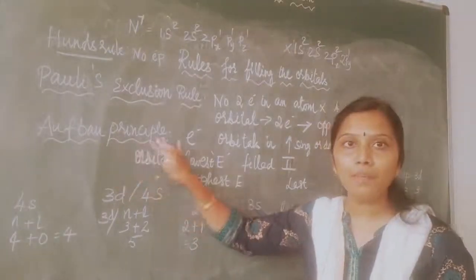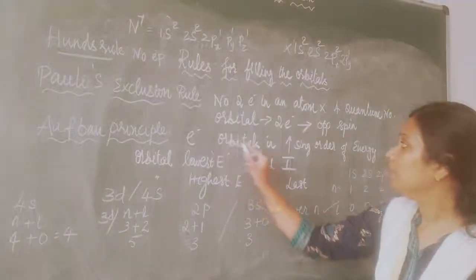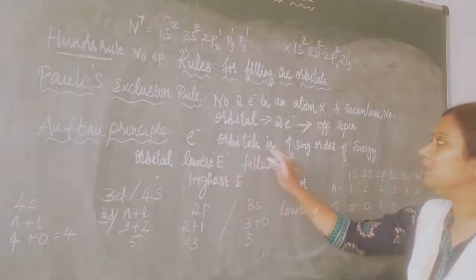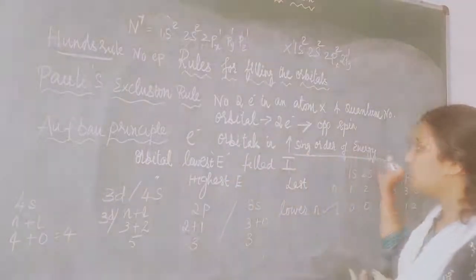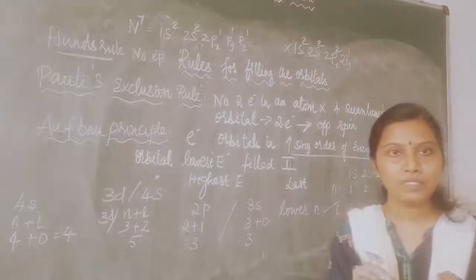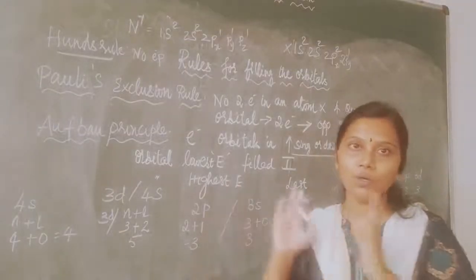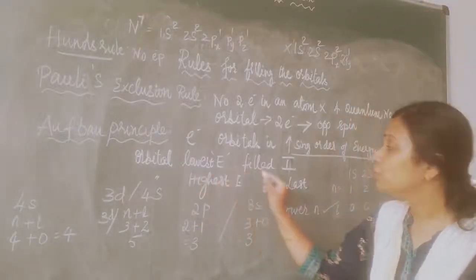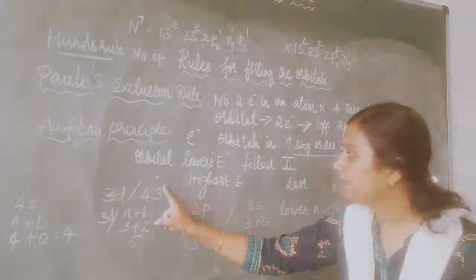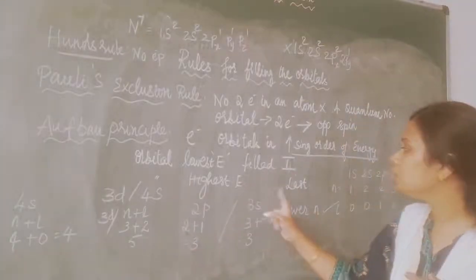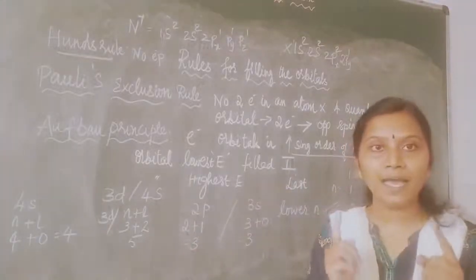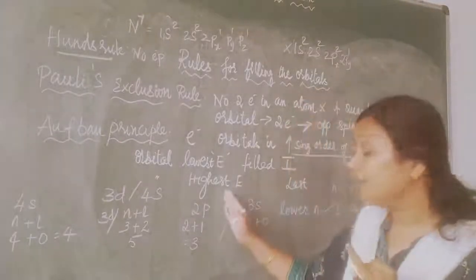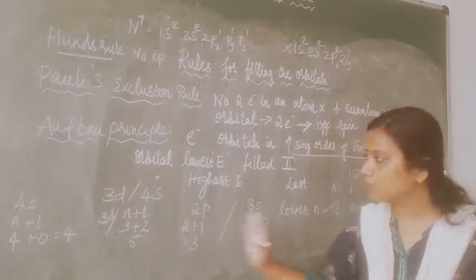What is the Aufbau principle? Electrons should be filled in the orbitals in increasing order of energy. How will you fill the electrons in the orbitals? It should be in increasing order of energy. An orbital having the lowest energy should be filled first, and the orbital having the highest energy should be filled last. I am going to tell two examples.